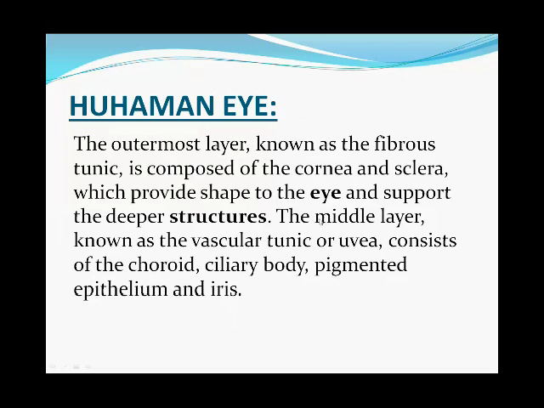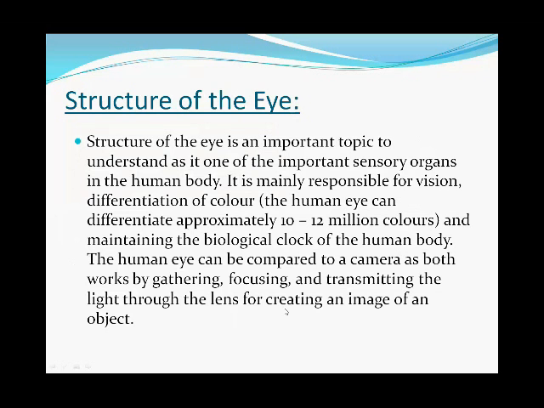That means the middle layer consists of the choroid, the ciliary body, the pigmented epithelium, and the last one is the iris. Now we are going to discuss that.